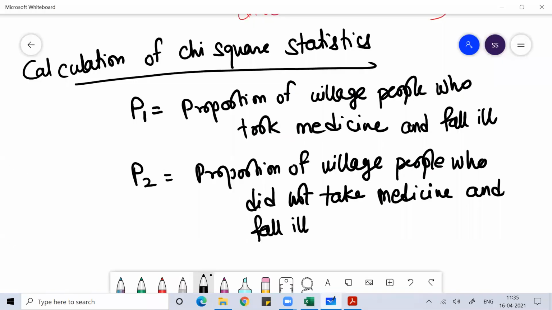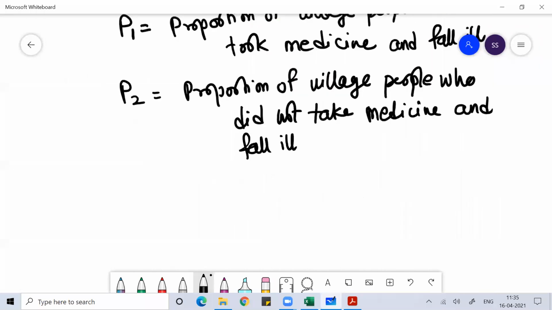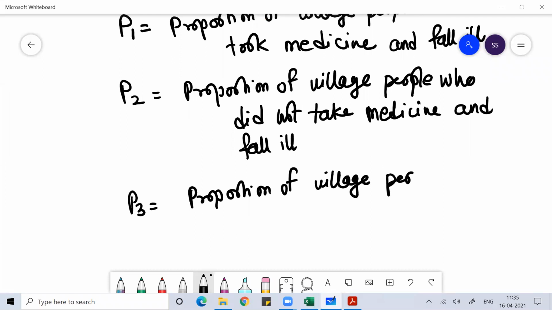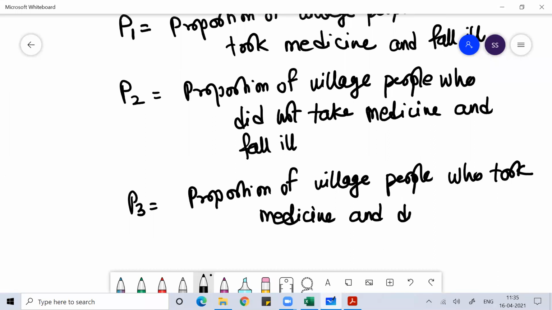I can say in another terms, suppose P3. P3 means proportion of village people who took medicine and did not fall ill. That is P3.